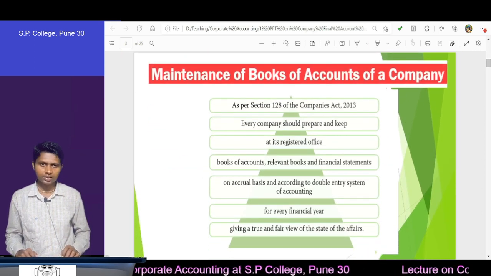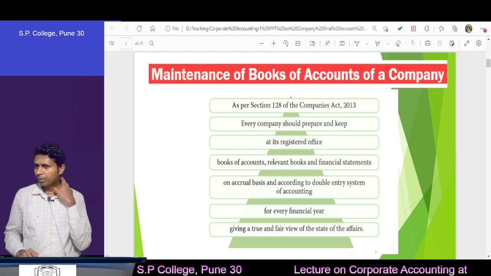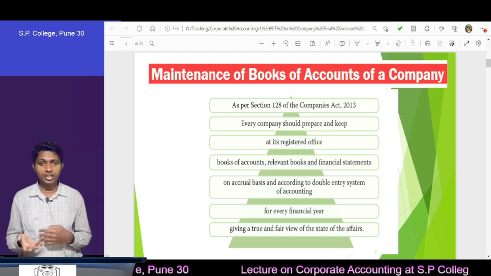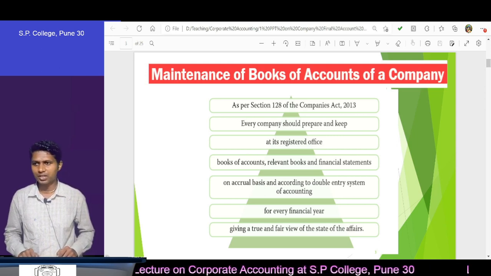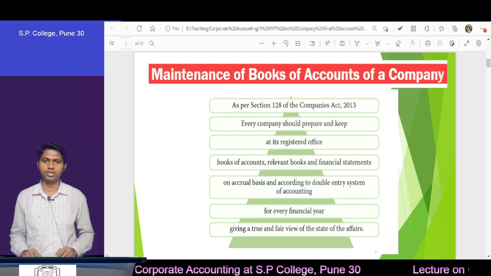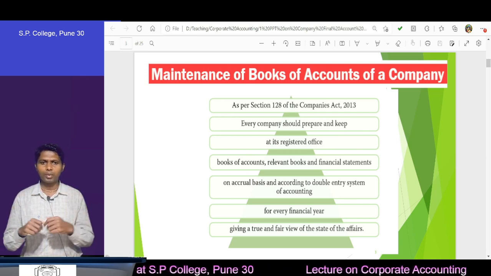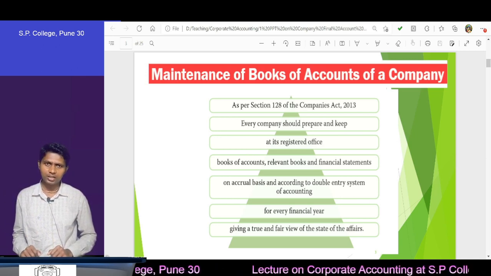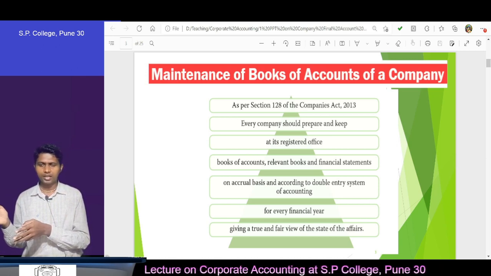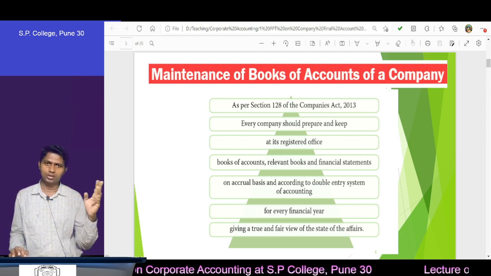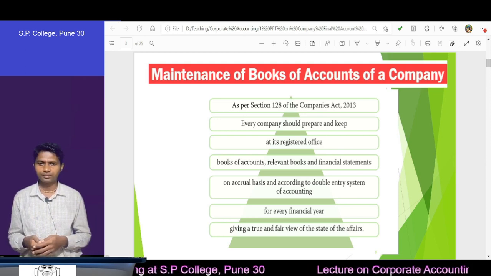Next, we have maintenance of books of accounts. To which type of companies are books of accounts mandatory, and under which section? My dear students, that is mandatory as per Section 128 of the Companies Act 2013. You will ask, sir, why are we required to prepare a balance sheet in a certain format only? Why not our individual balance sheet? We write liabilities on the debit side or left hand side, then assets on the right hand side, in horizontal format. Why not that format?